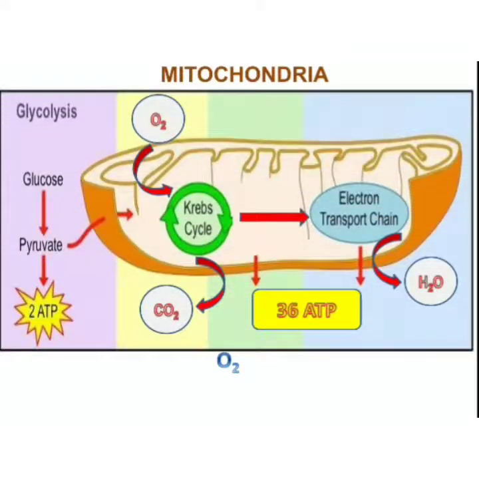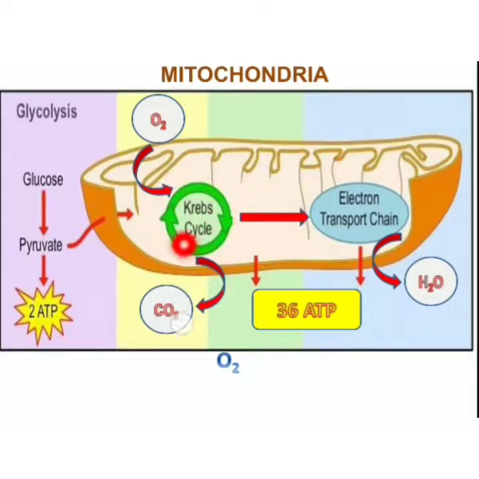Now moving on to this particular slide, you can see this is the mitochondria structure, and this is the cytoplasm, the outer side of this. Glycolysis takes place here, in which glucose is converted into pyruvate. During this process, two ATP molecules are produced in the cytoplasm. Then pyruvate will move inside the mitochondria, and here it goes into the second step, known as the Krebs cycle.